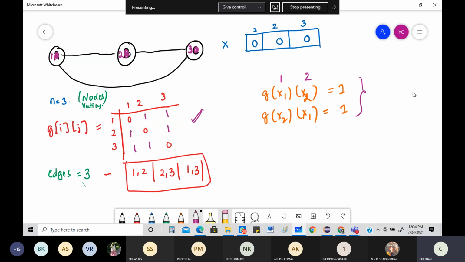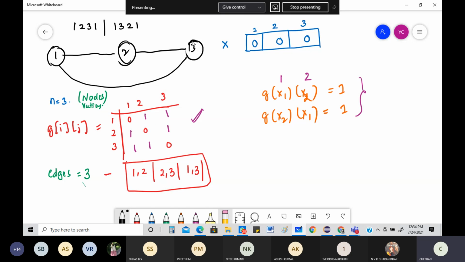If I take the input as 1, 2, 3, what is the output you got? The output is very simple. The first Hamiltonian cycle is 1, 2, 3, 1. The second one is 1, 3, 2, 1.